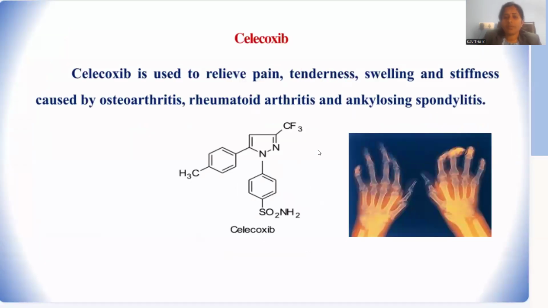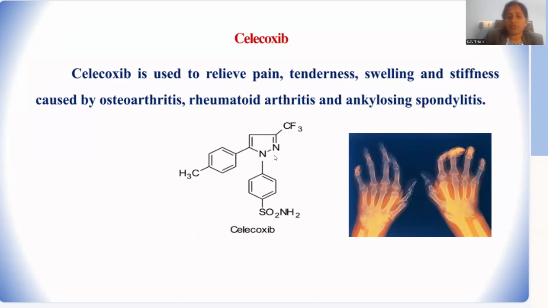Celecoxib. Celecoxib is a kind of drug which is used to relieve pain, tenderness and swelling, and specifically in rheumatoid arthritis. Rheumatoid arthritis is a condition where the bone skeleton becomes slightly deformed, and severe pain is caused by that. This is treated by celecoxib.